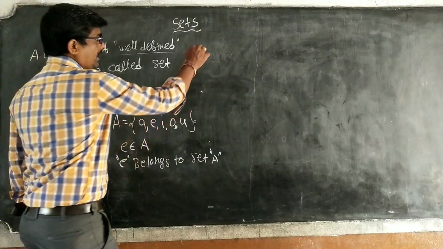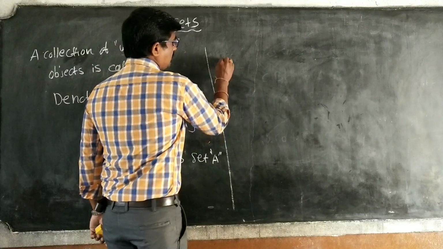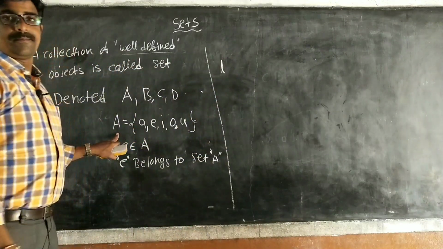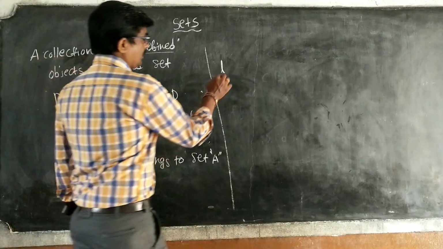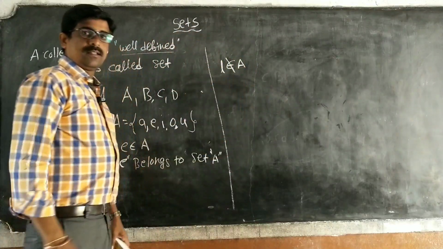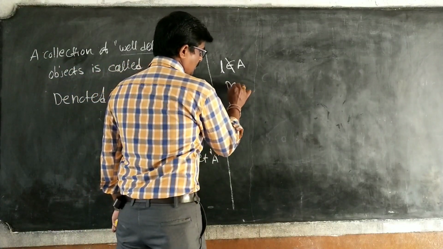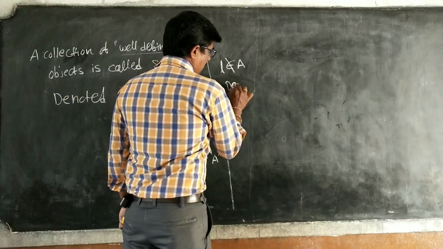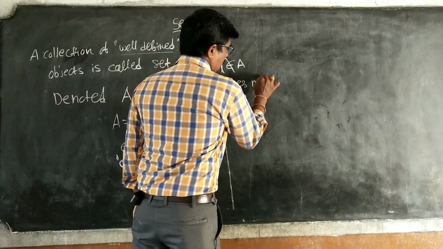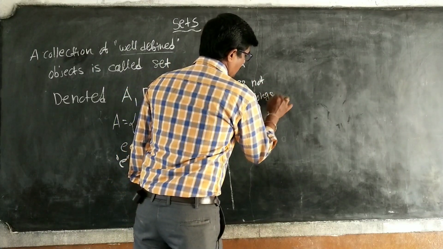If I take another one, here I take L. L is not in set A. So you have to write it like this, with a mark: L does not belong to A.